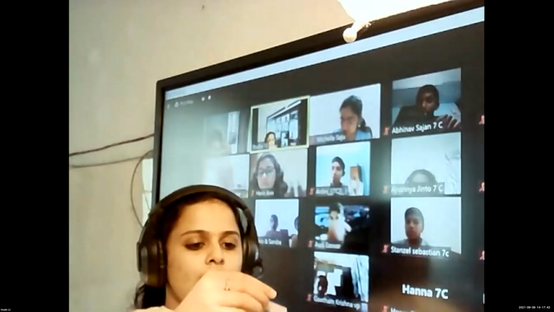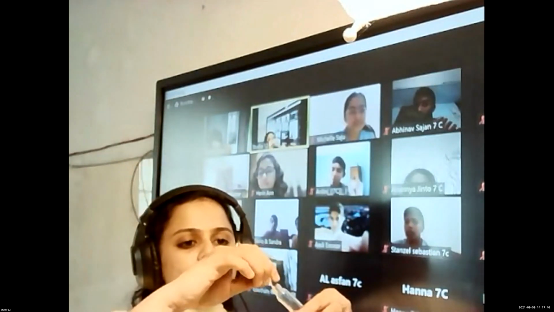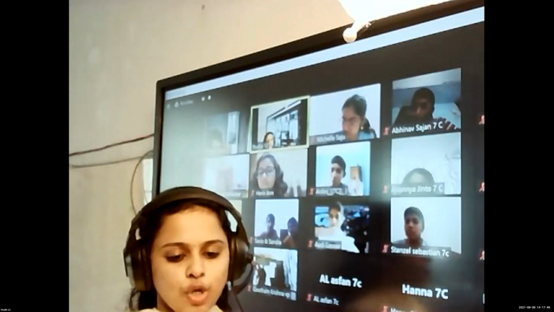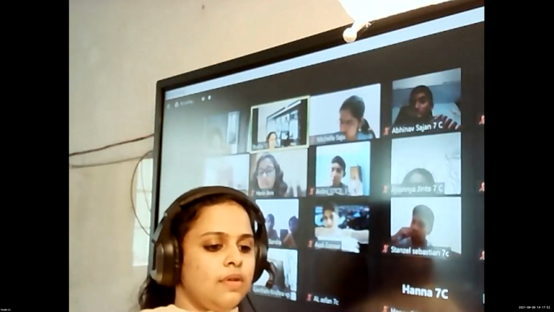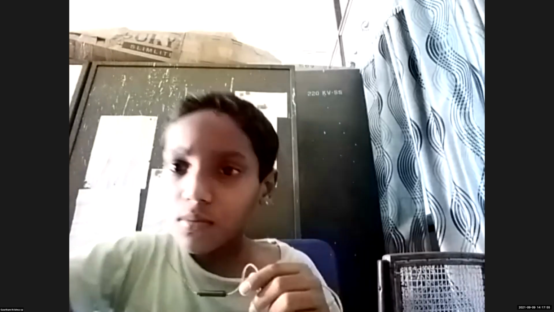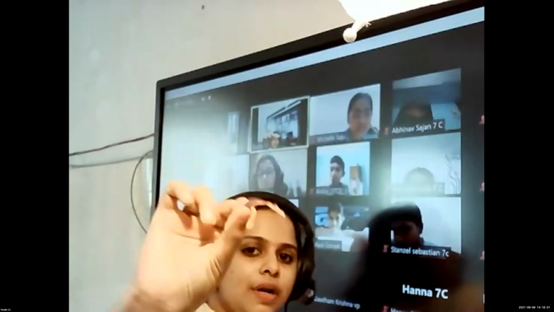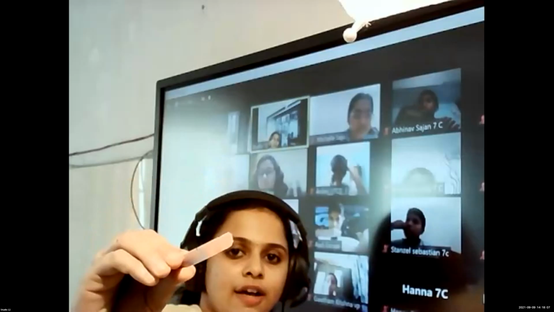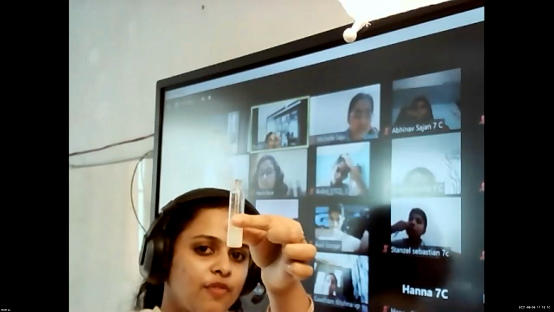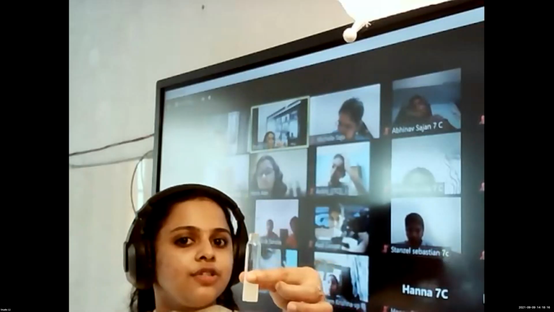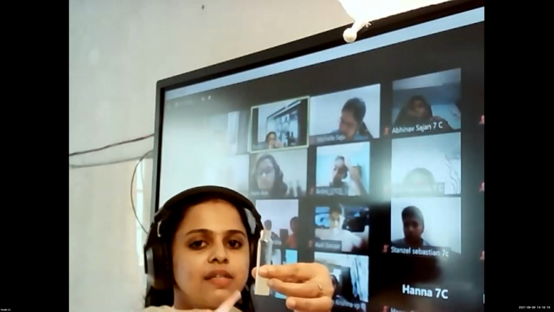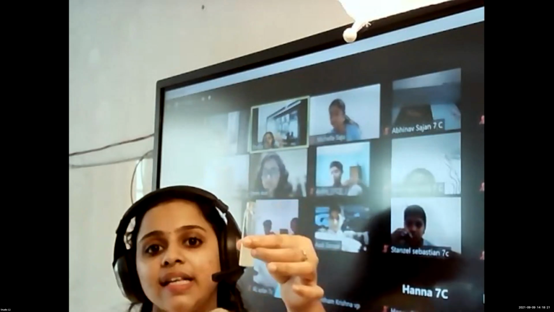Okay, this is lemon juice. I am going to dip this blue litmus paper into the lemon juice. You just observe what changes happen. What about the color now? Can you identify the difference? The blue litmus turns into red. Is it clear? Yes, ma'am. So what type of substance is this? Acid. Because the blue litmus paper turns into red, which indicates this is an acid.